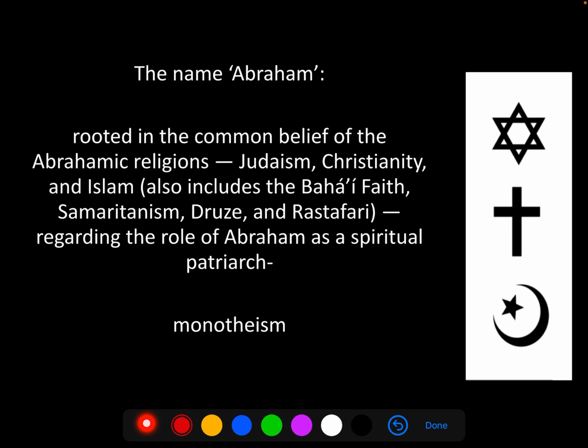Now, Abraham Accords. Why the name Abraham? This name, Abraham, is rooted in the common belief of Abrahamic religions. Which are the major Abrahamic religions? Judaism, that is Jews, those who constitute the Jew community, Christianity, and Islam. These are the three major Abrahamic religions.